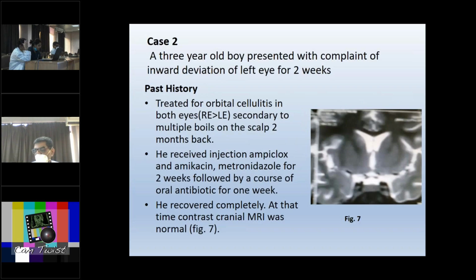Coming on to the second case. Now, this was a 3-year-old who presented with complaint of inward deviation of left eye for 2 weeks. His medical records showed that he had been treated for orbital cellulitis, both sides, right worse than the left, secondary to multiple boils on the scalp. He had recovered completely following broad spectrum antibiotics, both injectable and a course of oral antibiotics. And at the time, again, his neuroimaging was normal.